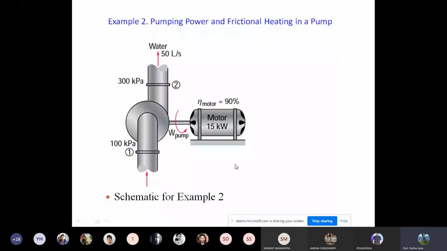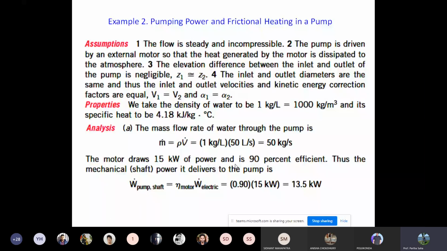So what are the assumptions? The flow is steady and incompressible. The pump is driven by an external motor, so the heat generated by the motor is dissipated to the atmosphere. The elevation difference between the inlet and outlet of the pump is negligible, so Z1 and Z2 get cancelled. The inlet and outlet diameters are the same, and thus the inlet and outlet velocities and kinetic energy correction factors are equal: V1 equals V2, alpha 1 equals alpha 2. We take the density of water as 1000 kg per meter cube, and the specific heat of water as 4.18 kilojoule per kg degrees. The mass flow rate is given by